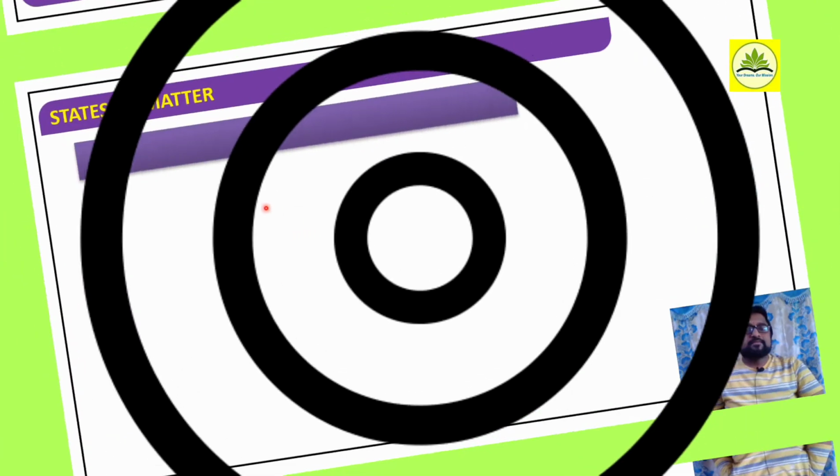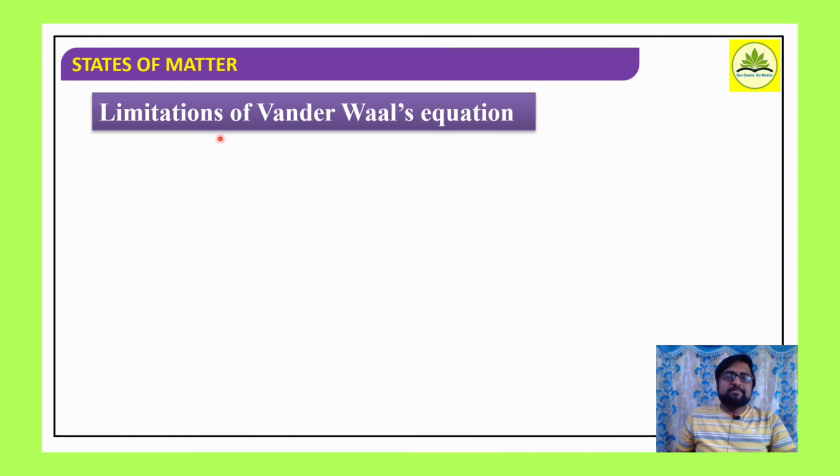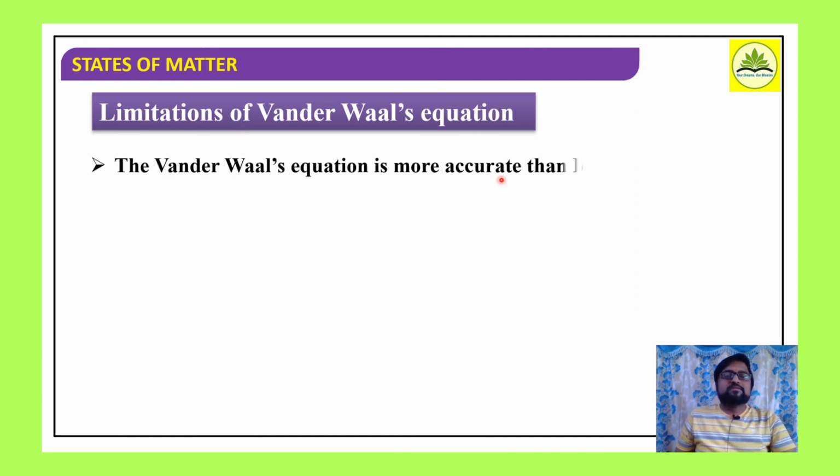Okay. So then what is the limitation of the van der Waals equation? The van der Waals equation is more accurate than the ideal gas equation on comparison, as the van der Waals equation is applicable for all the gases, but the ideal gas expression is a hypothetical equation and is applicable for imaginary gases only under particular conditions, right?